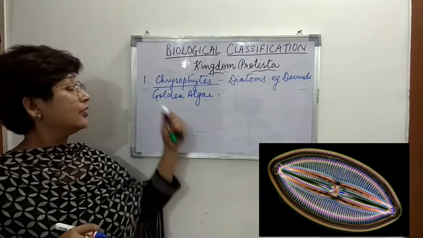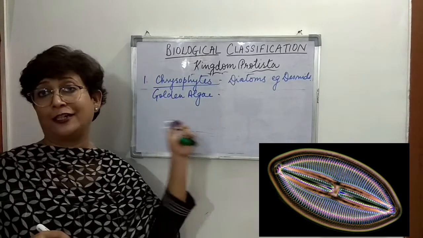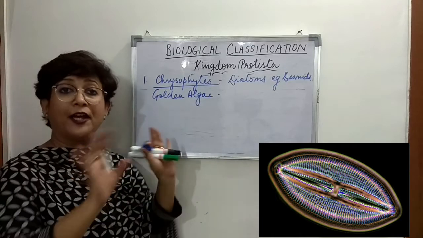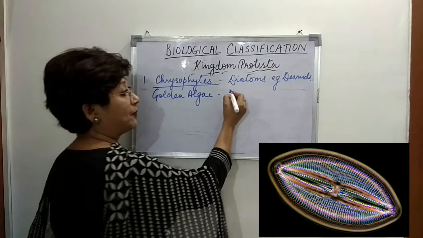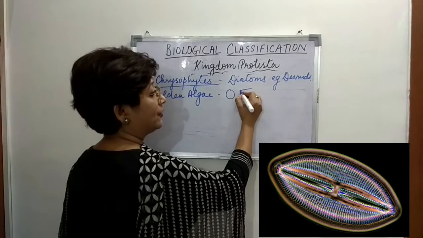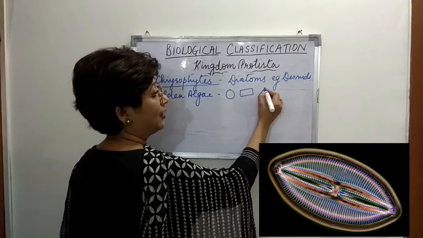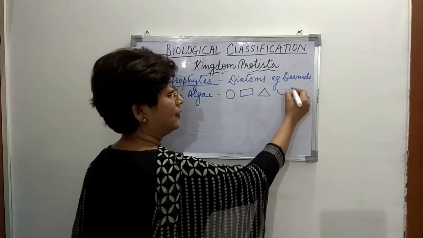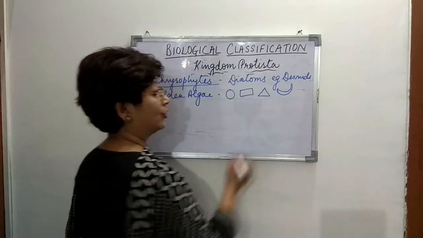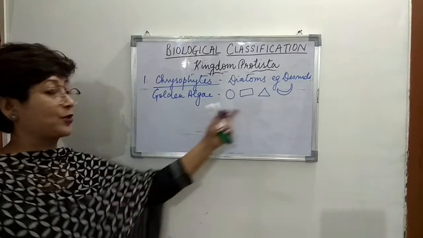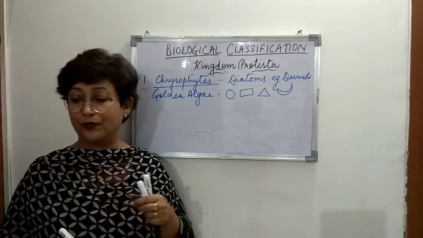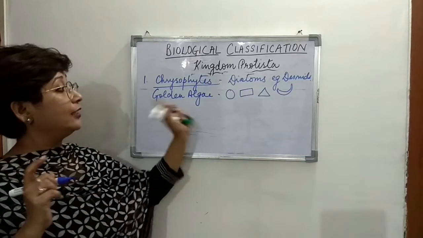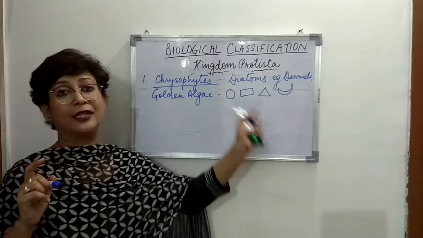Now, these chrysophytes or diatoms are found in various shapes also. Right, they may be spherical, they may be rectangular, they may be triangular, and they may be semicircular also. Right, so these are the different shapes in which they are found. Example is desmids.